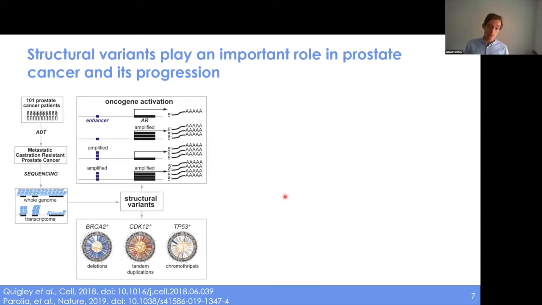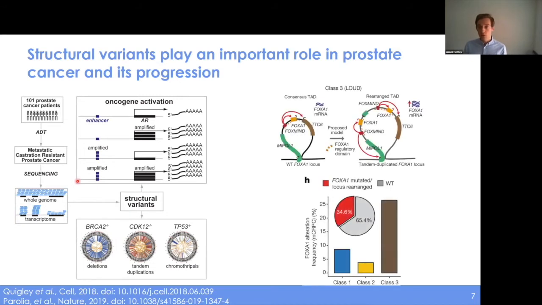Some recent work has been able to highlight that the amplification of the androgen receptor itself, or an upstream enhancer of the androgen receptor, leads to its overexpression in metastatic prostate cancer, a more lethal version of the disease. And similarly, amplifications of enhancers to the FOXA1 transcription factor are also overrepresented in metastatic disease compared to different types of structural variants. And so we know that structural variants are a very important component of how prostate cancer develops and progresses in response to treatment or more aggressive disease generally.